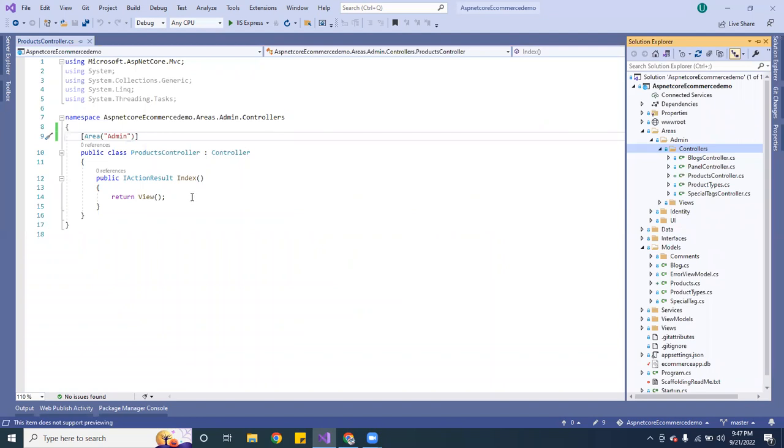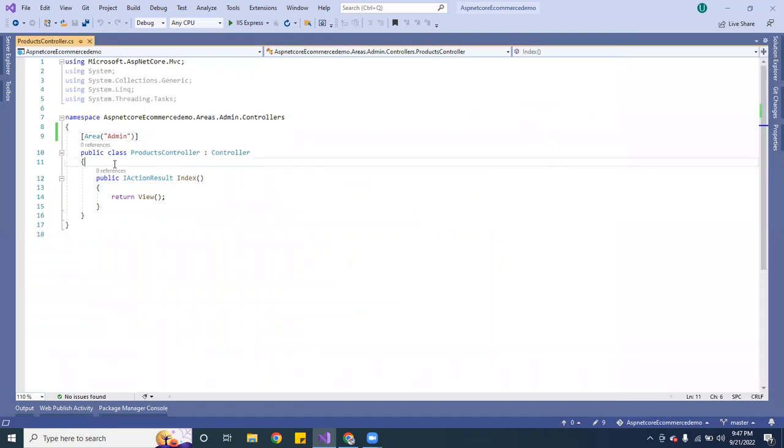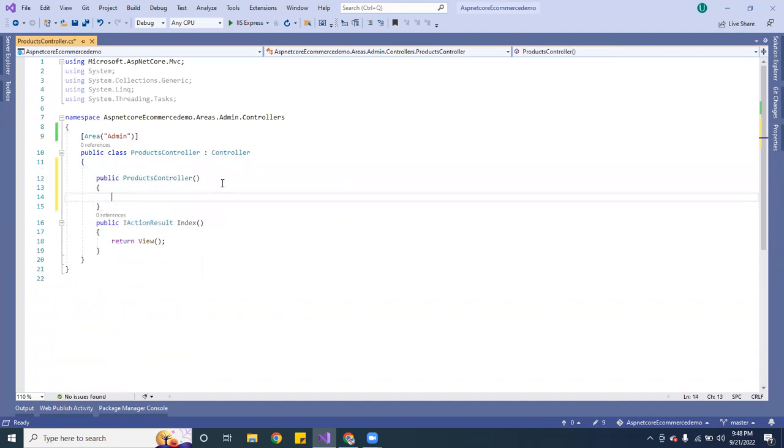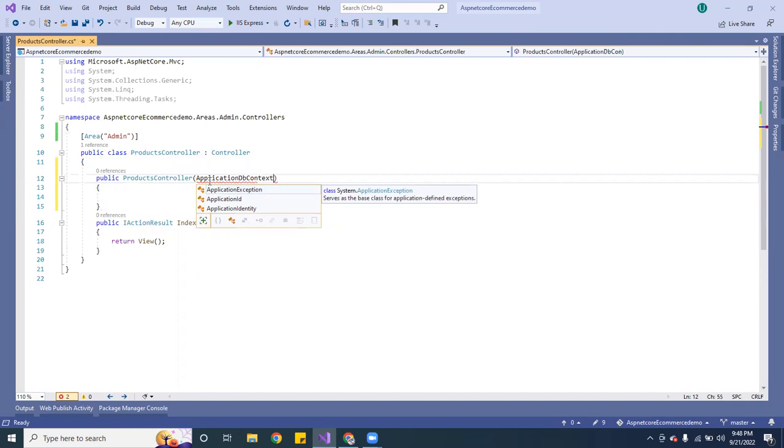All right, so since we already created the data, now we can go ahead and inject our data here. The very first thing I'm going to do is type ctor for constructor, and I am going to implement ApplicationDbContext.